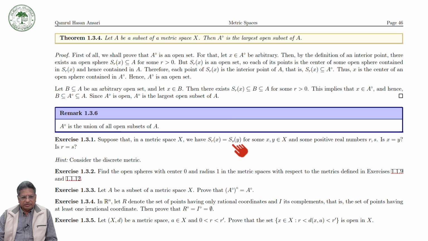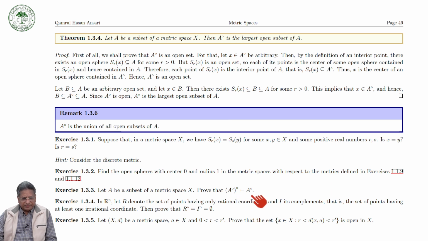You can get the answer very easily by considering the discrete metric space. I am not going to give the details, otherwise it is not an exercise for you. The second one is that you can prove that the interior of the interior of A is equal to the interior of A.